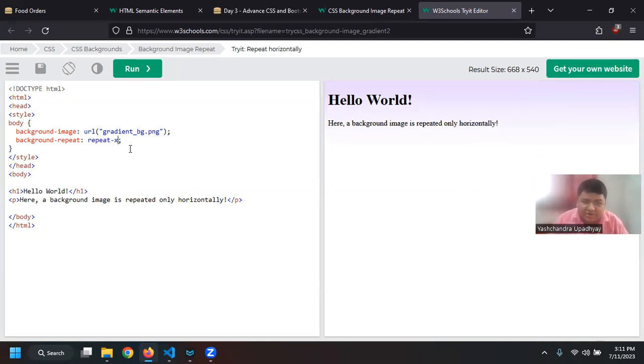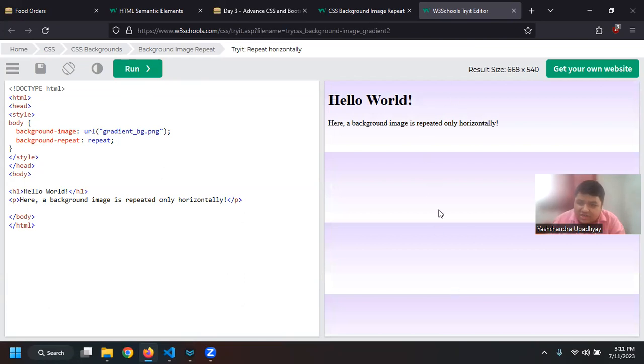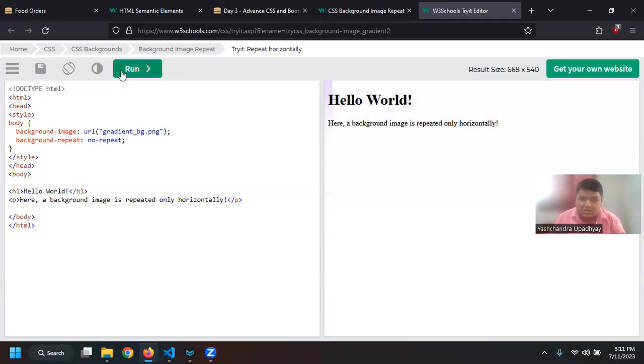I can say repeat X, or instead I can say repeat Y. Then it will only be applied to here, right? But you can see that an image may have a width and a height. If it is not able to cover the entire screen, it will repeat itself, right? So if I say repeat, you can see now this image is being repeated. I can also say no repeat. So now the image will not repeat, it will only stay in there.